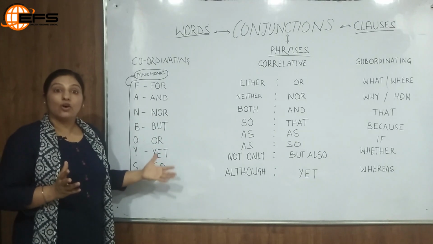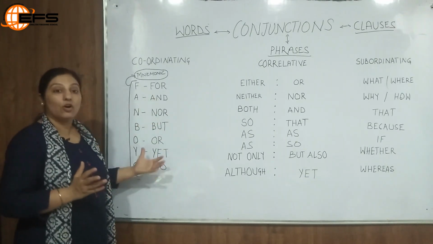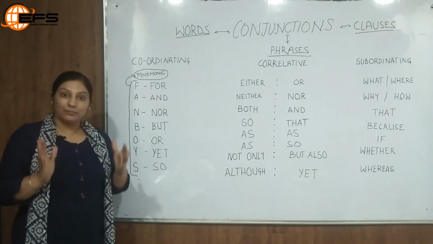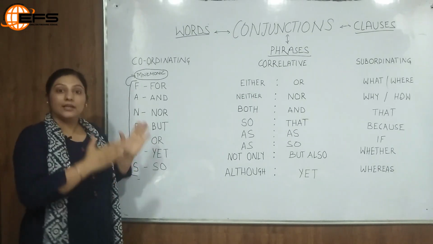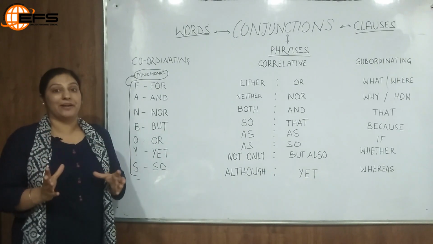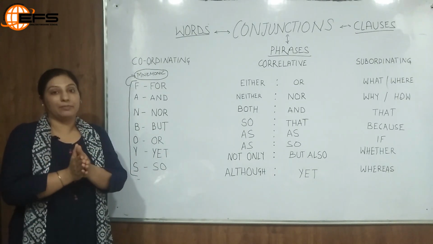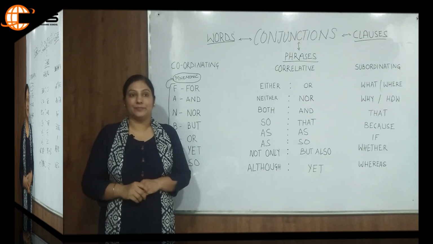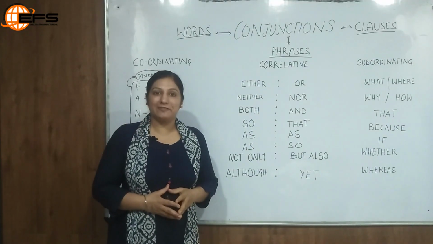So these are coordinating conjunctions. When we talk about this, we just need to remember the fact that when they fall in the middle of a sentence as a conjunction, both the clauses will be independent clauses, and they would not depend on each other for their meanings. Now next comes correlative conjunctions.